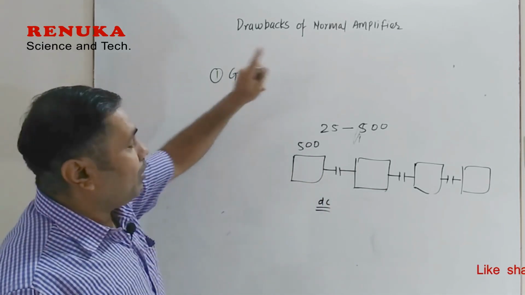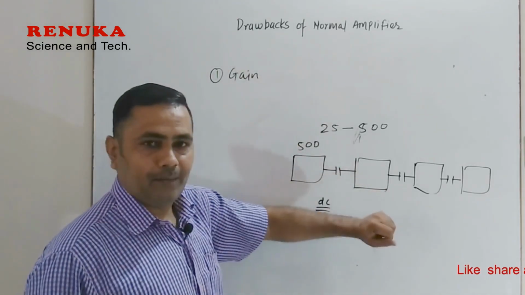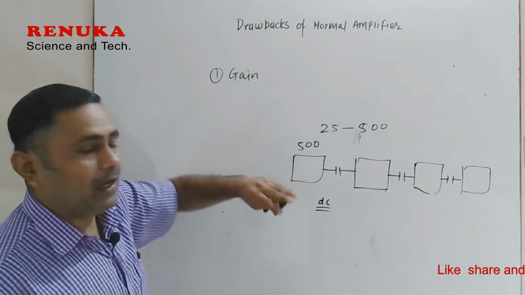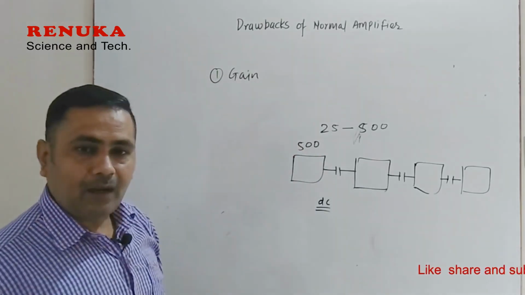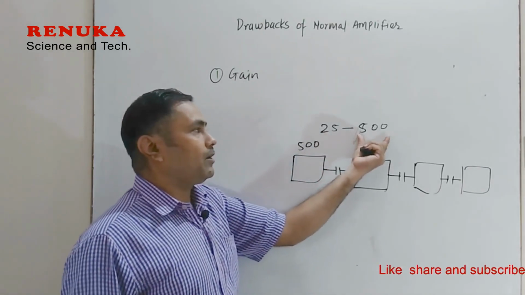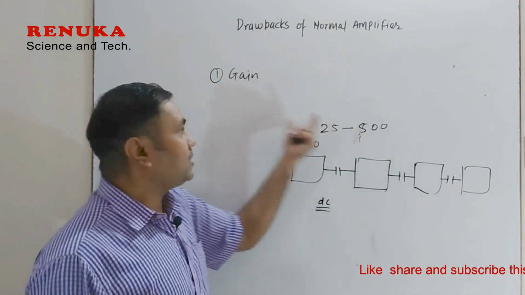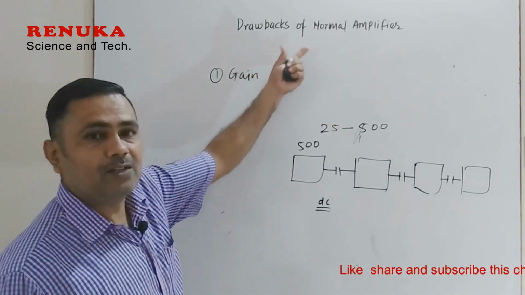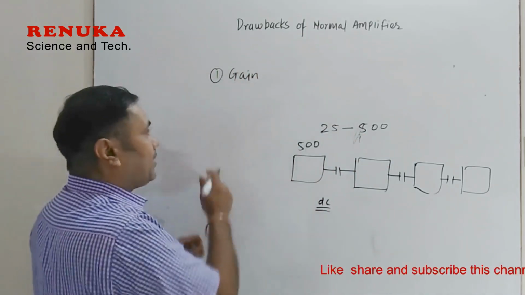So the gain in the normal amplifier is not very high, but as far as the operational amplifier is concerned, the gain does not depend on the amplification factor of the transistor used there. So that is why the gain in the operational amplifier is very high. So this is the first factor.